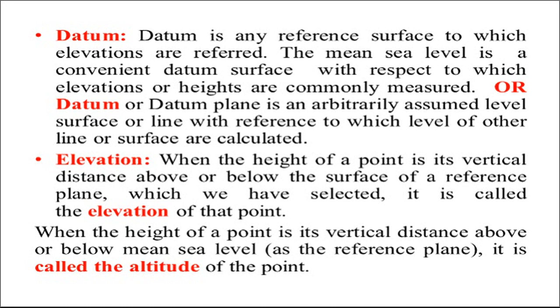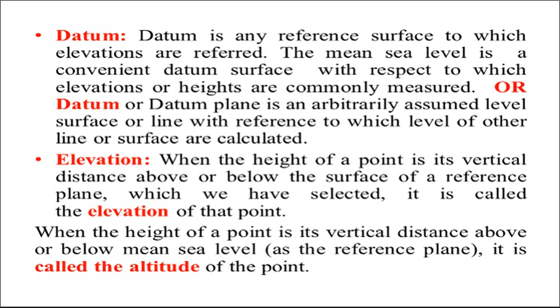See, when the Britishers ruled our country, they started the survey in different areas in our country, and at that time the mean sea level at Karachi, now in Pakistan, was assumed as a mean sea level, but after independence the mean sea level at Mumbai we are assuming as the datum surface, and with respect to that we are finding out the elevations or heights, or we can say reduced levels of different points.